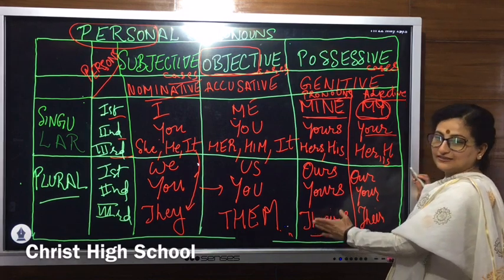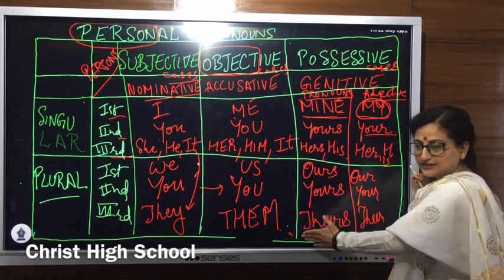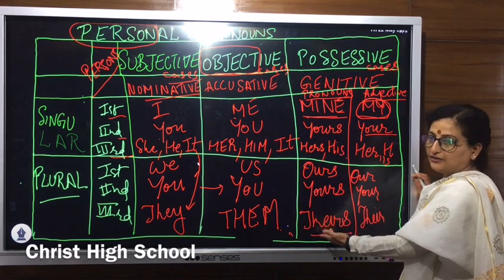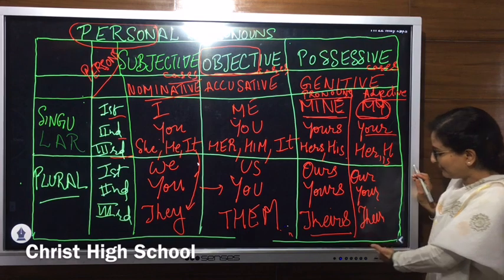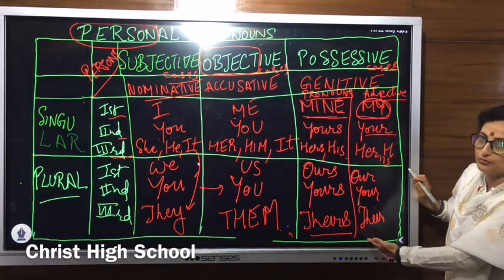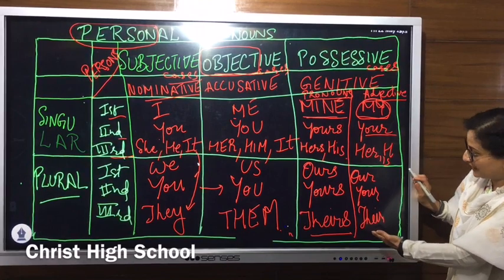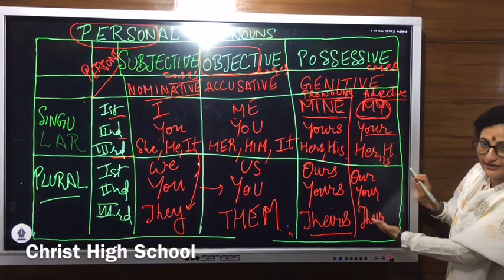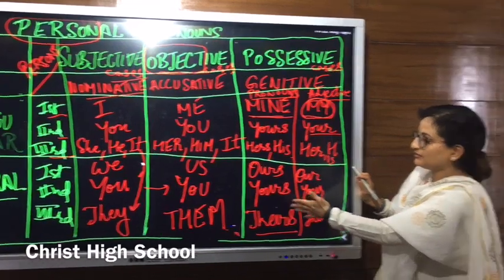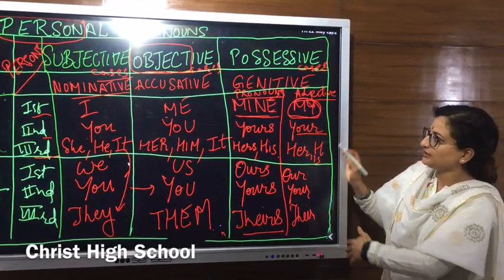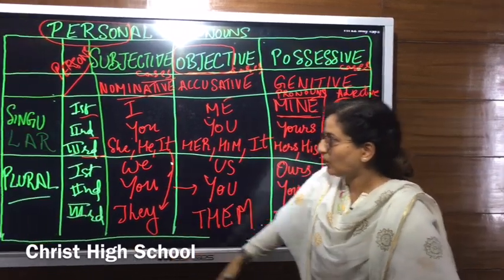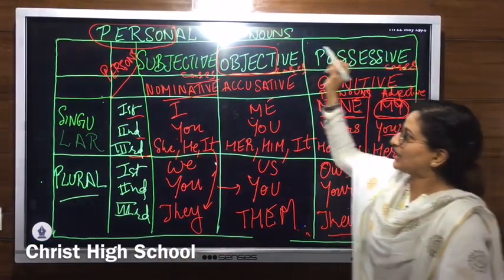If I say this house is theirs, in this case it is replacing a noun and forming a pronoun. And if I say this is their house, it is used before a noun, so it is an adjective. So this is the mistake or the blunder which students generally commit. So please focus on this area. Let's now recall the personal pronouns as we did.